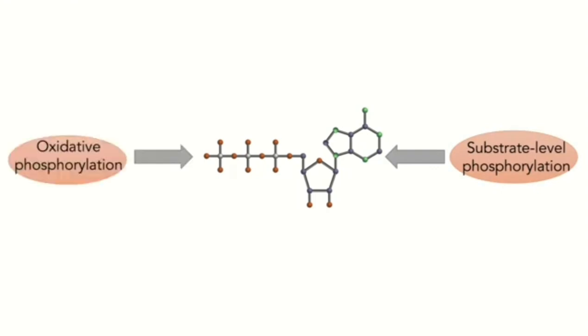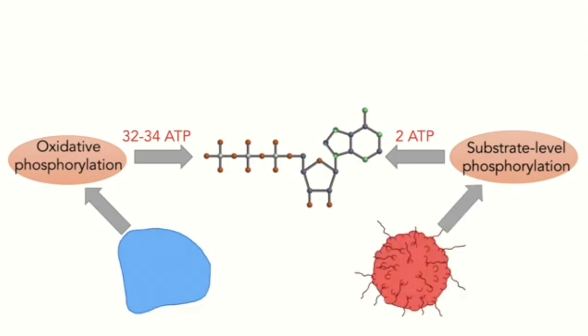The ATP yields from glycolysis and oxidative phosphorylation are very different. Take a molecule of glucose, for example, which reacts in glycolysis to form pyruvate, which can then be used in the Krebs cycle and oxidative phosphorylation. The energy yield via substrate-level phosphorylation in glycolysis: 2 ATP molecules. The energy yield via oxidative phosphorylation, however: 32 to 34 molecules. Therefore, it shouldn't come as a surprise that in most healthy cells, the main pathway for energy production is oxidative phosphorylation. What might come as a surprise, however, is that this is not the case in cancer cells.